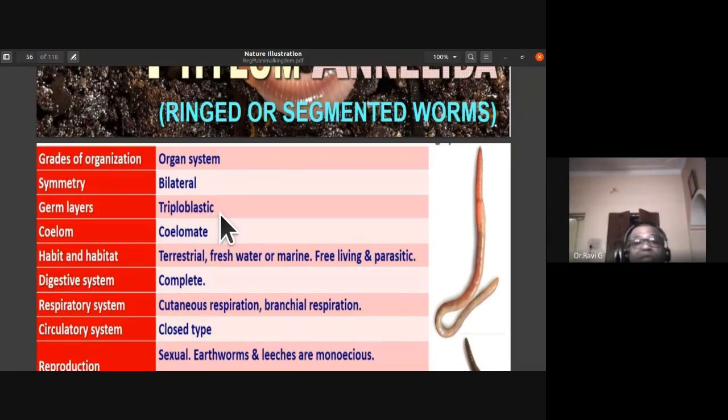They are triploblastic. Even the roundworms were triploblastic. Coelom, for the first time, you notice that they have a true coelom, which is lined by the mesoderm. So they are coelomate animals. As for habit and habitat, terrestrial forms are there, freshwater or marine forms are there, free living and parasitic forms also you can notice.